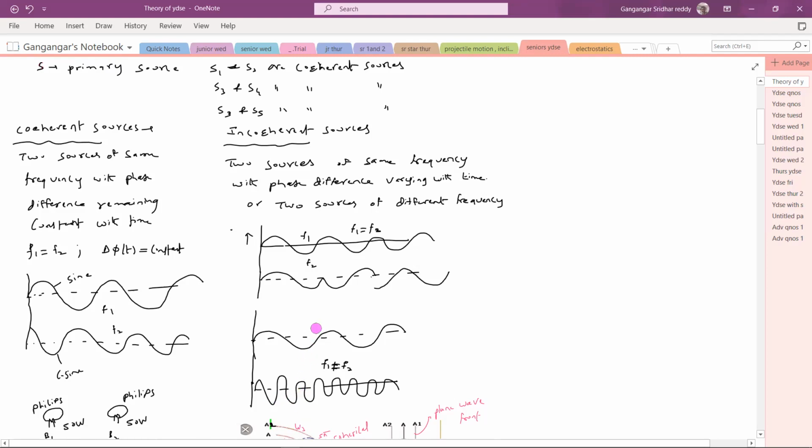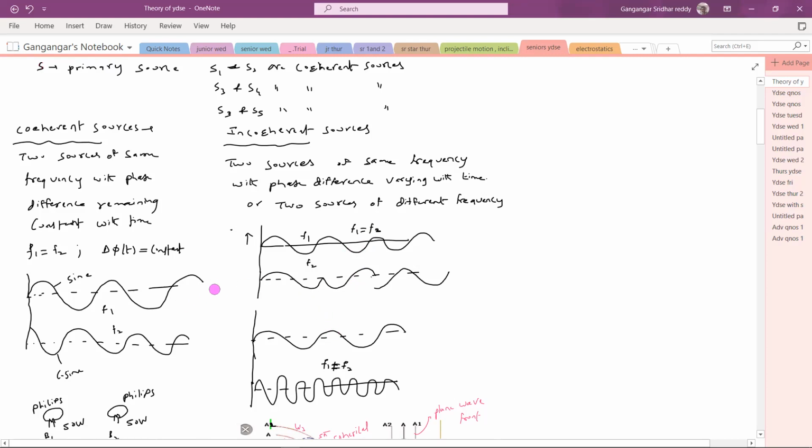Now what is the phase difference between them? The frequencies are different and the phase difference will vary continuously with time. So two sources of different frequency must be incoherent. You can see the phase difference is varying with time, so these two are also incoherent.